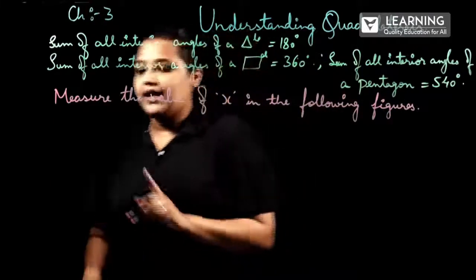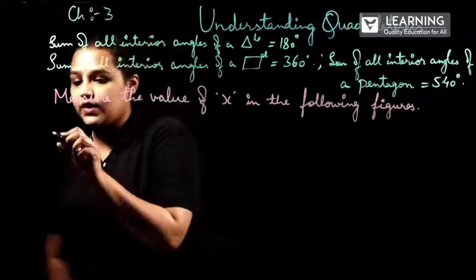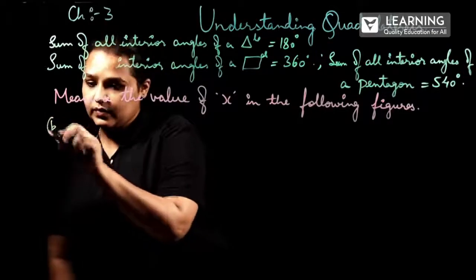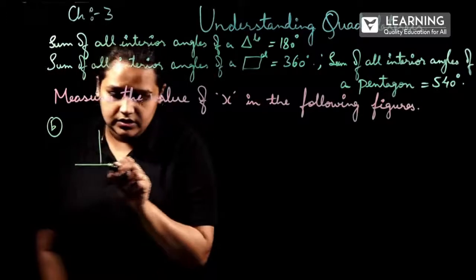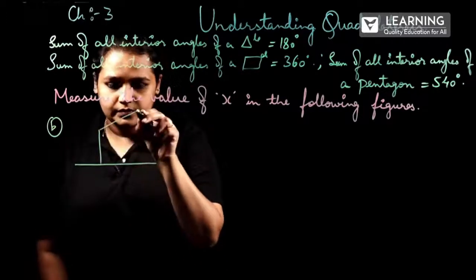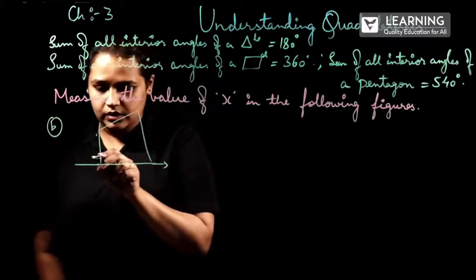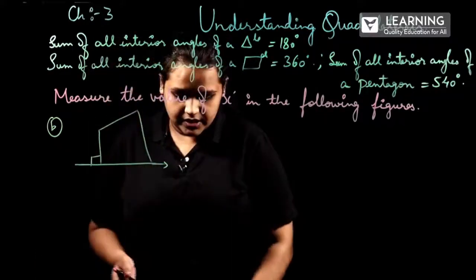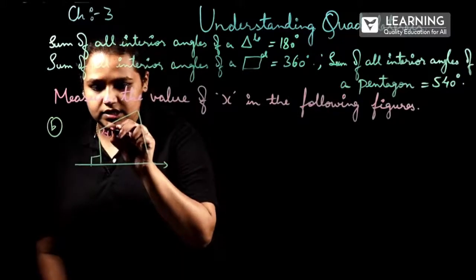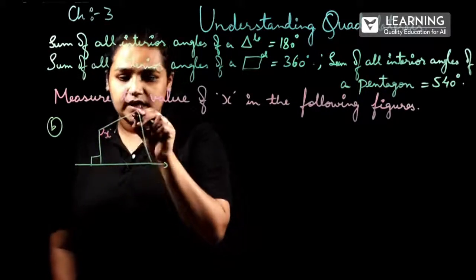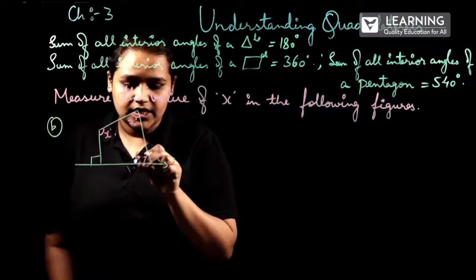So here I will be taking the B figure in the question, where the figure shows this, and here is x degrees which we have to find out. This will be 70 degrees and this will be 60 degrees.